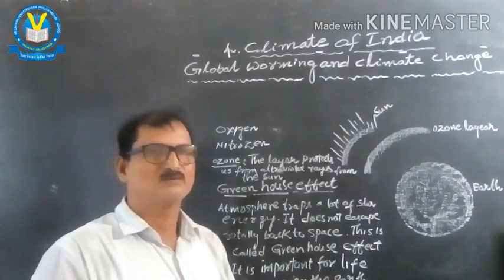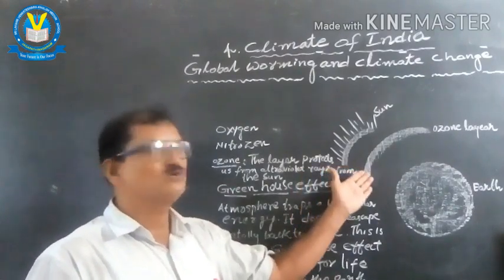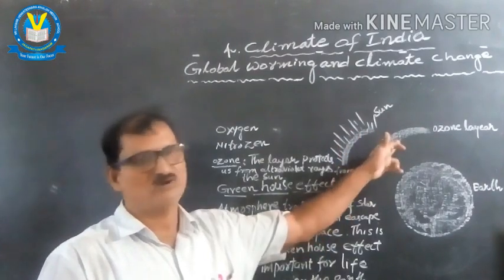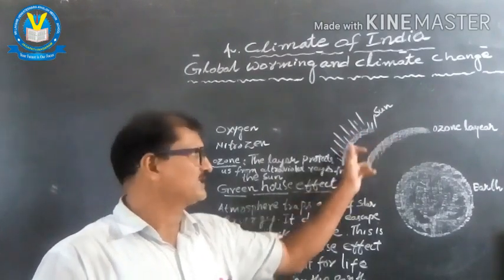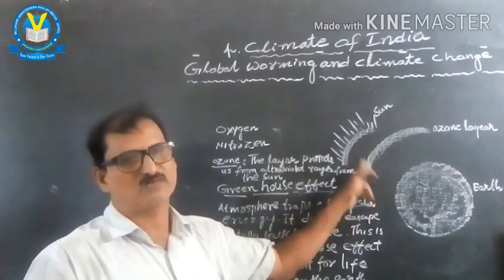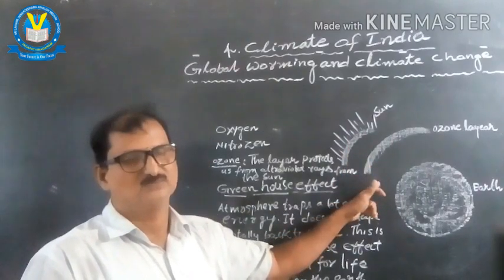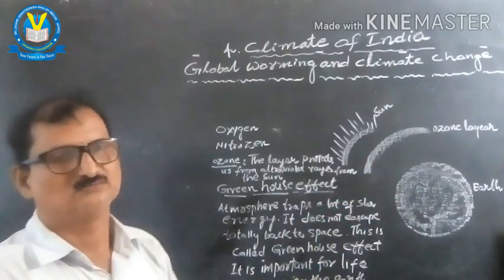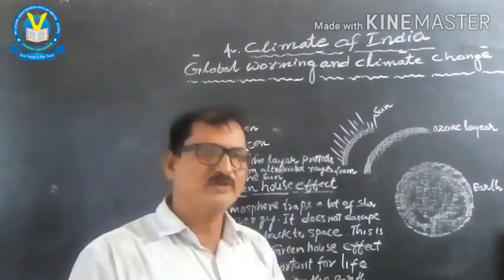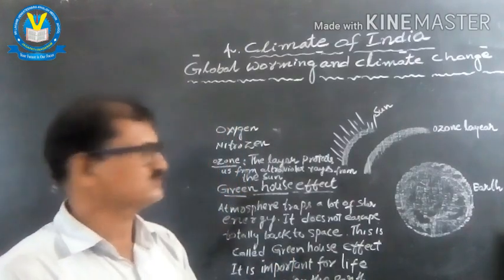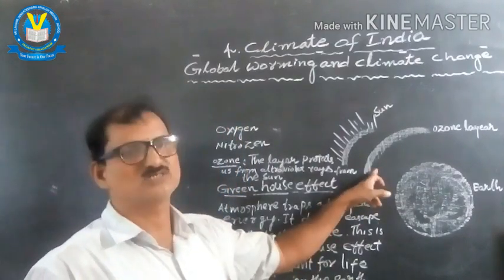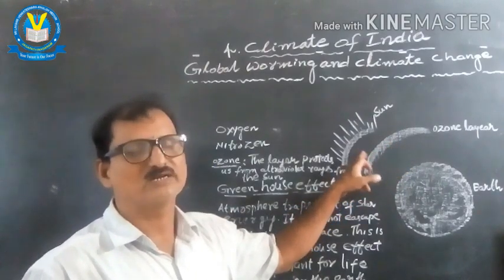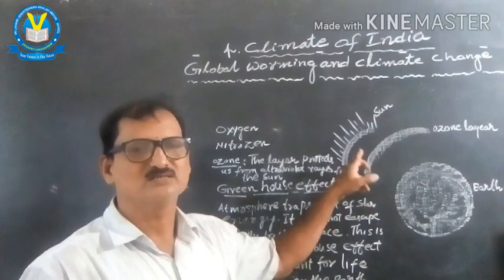In a sense, if the ozone layer is not there, the directly passing ultraviolet rays from the sun won't give any chance for life to survive. Still we continue on the earth because the main source is the ozone layer, which is protecting us from the ultraviolet rays passing from the sun.